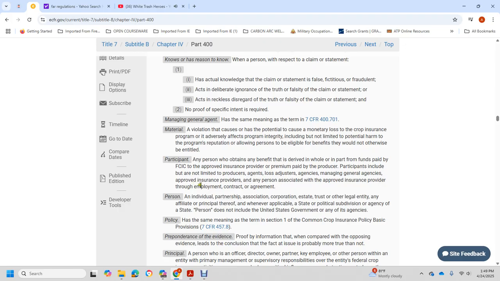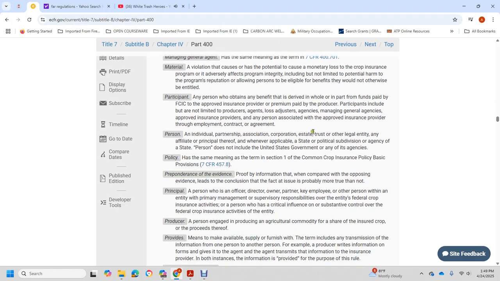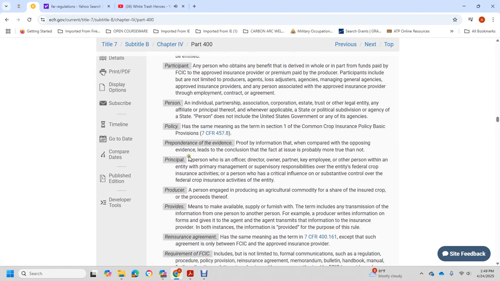Person: any person associated with an approved insurance provider through employment, contract, or agent agreement; an individual, partnership, association, corporation, estate, trust, or other legal entity, affiliated with the principal thereof, and the applicable state, public subdivision, or agency of the state. Person does not include the United States government or its agencies. Policy has the same meaning as in Section 1 of the Common Crop Insurance Policy Basic Provisions. Preponderance of the evidence: proof by information that, compared with opposing evidence, leads to the conclusion that the fact at issue is more probably true than not.